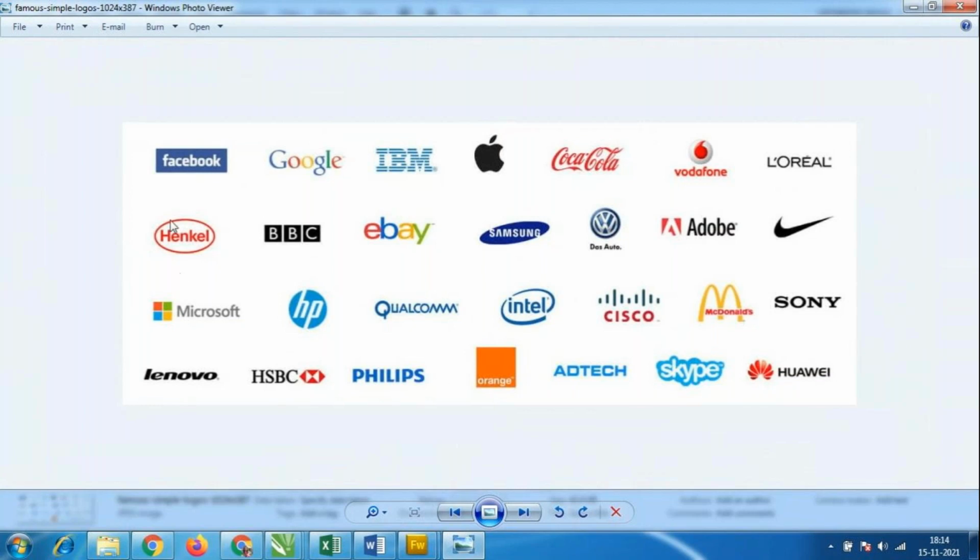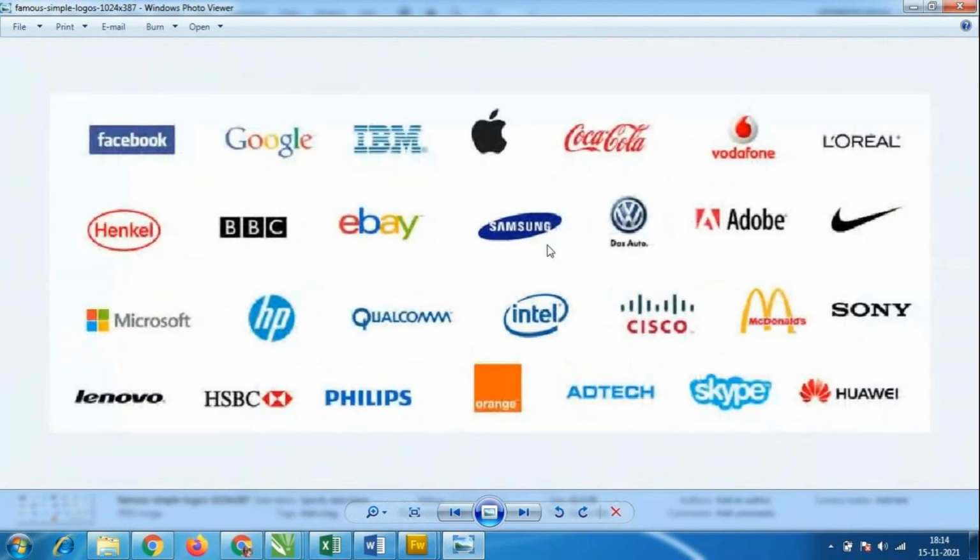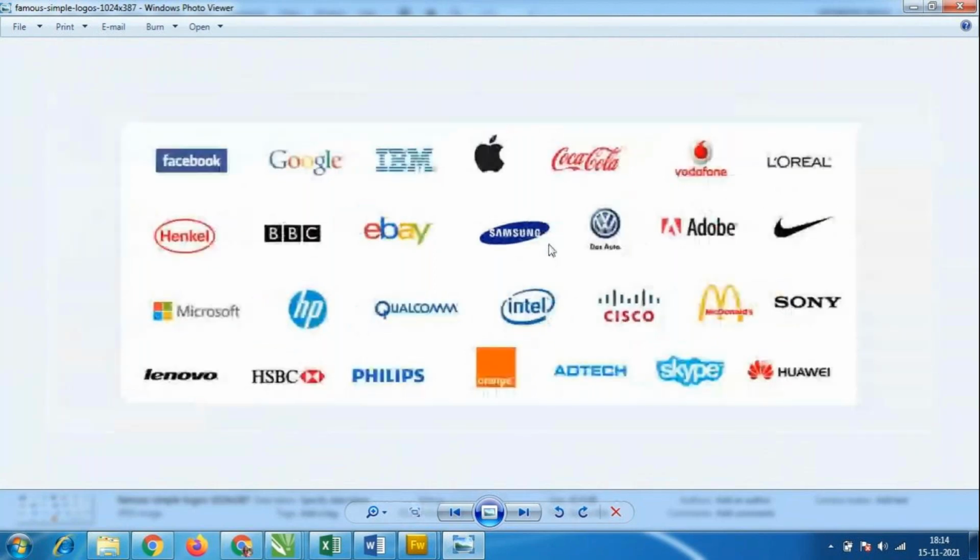So that's why nobody is changing their logo. If they change the logo, we'll get confused about what kind of brand it is, whether it's original or duplicate. So for the past 30 years, 40 years, the same logo will be there always. Nobody will change the logo once it is launched in the market. So that is the logo.